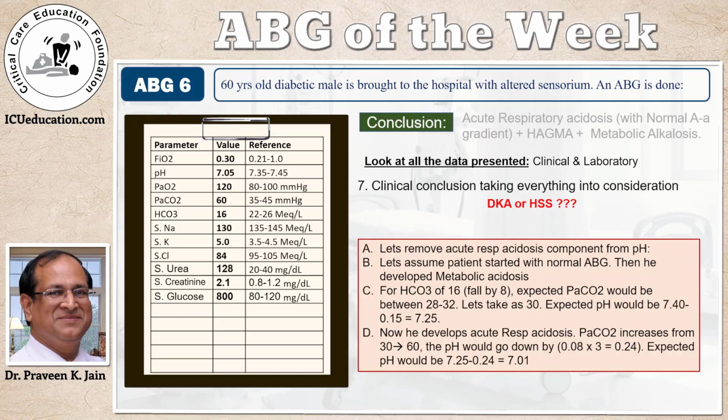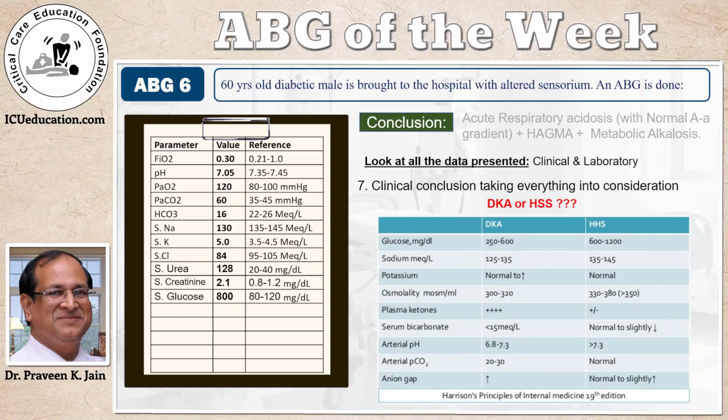Now, if it developed acute respiratory acidosis, the PCO2 increased from 30 to 60. It wouldn't be 40 to 60, it's 30 to 60. And the pH would drop by 0.08 for every 10, so it would drop by 0.24. I would get a pH close to 7.01, and we have 7.05. So to me, this seems to be a fair assumption of what would have happened to this person. It also tells me that if you remove the acute respiratory acidosis component, the pH would be somewhere around 7.25. So now, are we dealing with DKA or HHS?